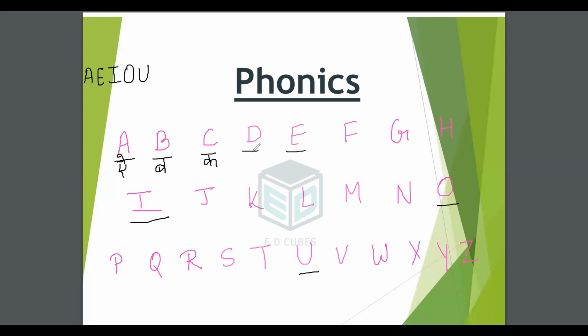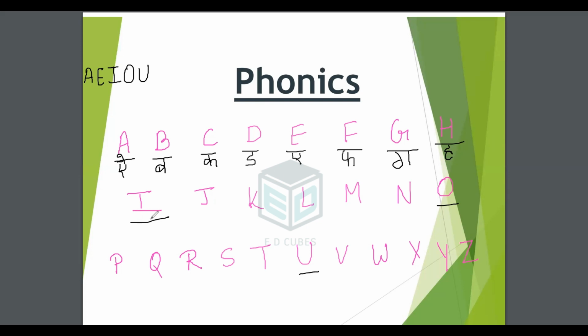D says d, dog. E says e, egg. Elephant. F says f, fish. G says g, girl. H says h, hat. House.